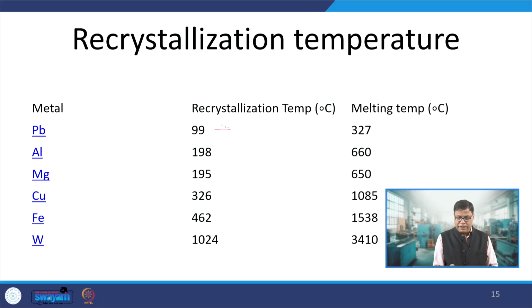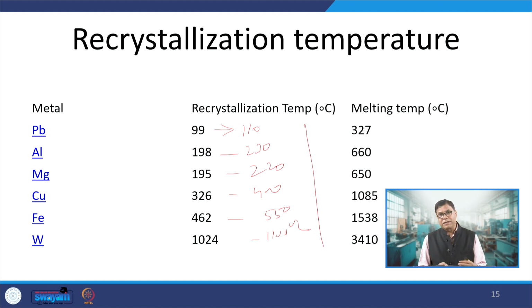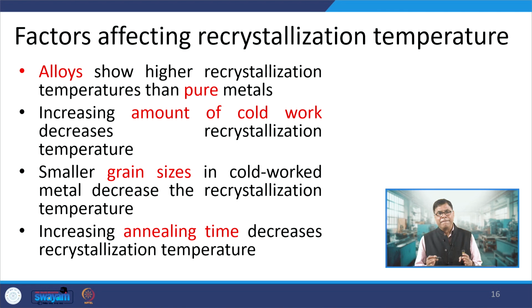This is just for an example, because the recrystallization temperature is found over a range, like say 110, say 230. Just for an example, I am writing 220, say 400, 550 and 1100. Just for example, I am writing these values. Why? Because the temperature at which recrystallization occurs is not fixed, but it is affected by a lot of things like composition, microstructure, grain size, work hardened conditions, time, etc. I am showing this as an example, because different metals show different values of recrystallization temperature, but it is not one value; it is actually a range over which this happens, depending upon multiple